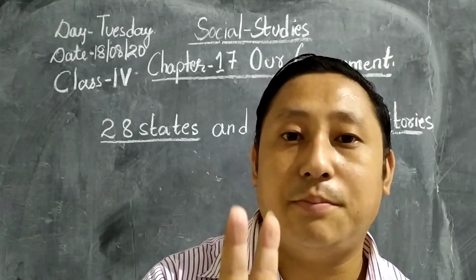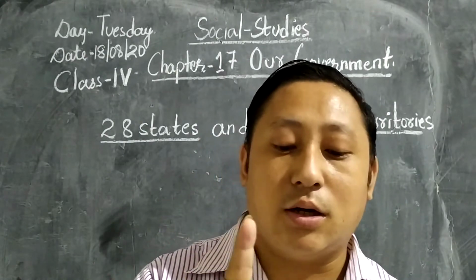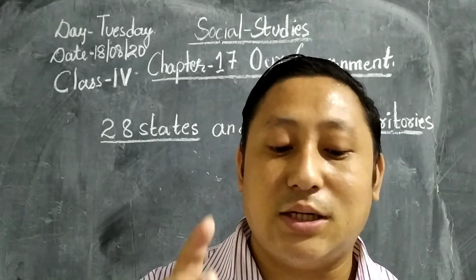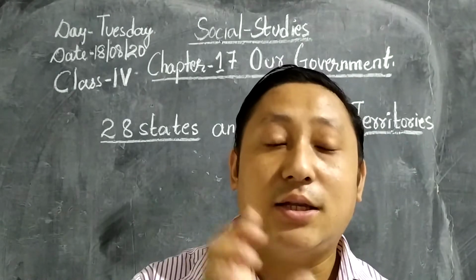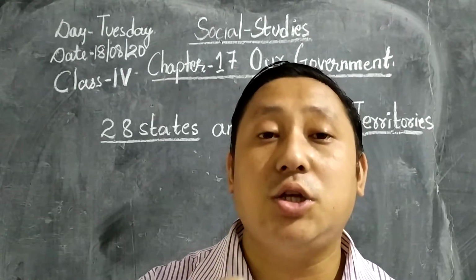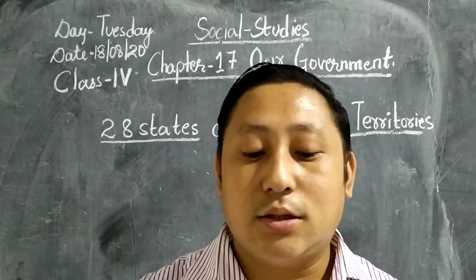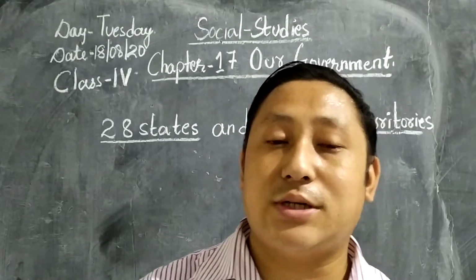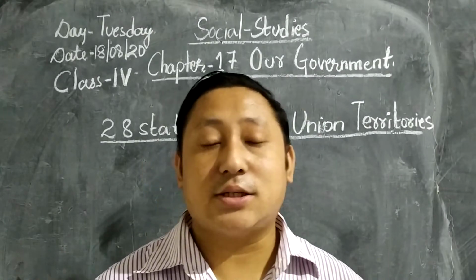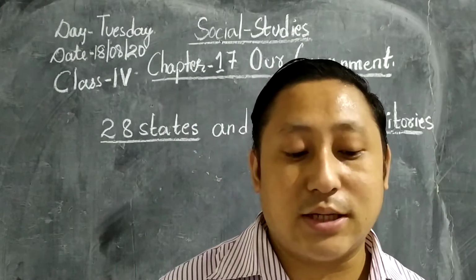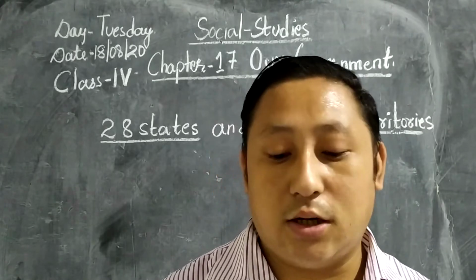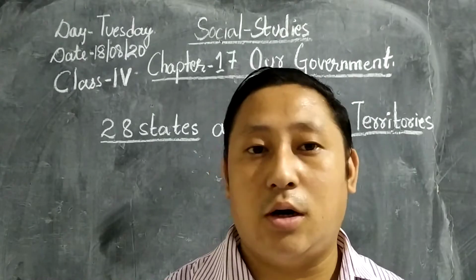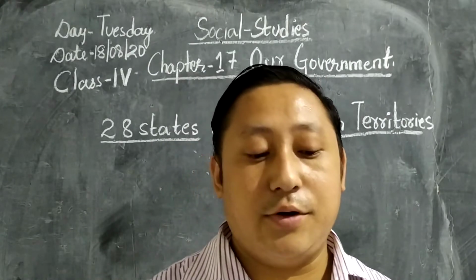There are two types of government. One is the center or union government, which is present in the center, and the other is the state government at the state level. These two types of government together are known as a federal government.